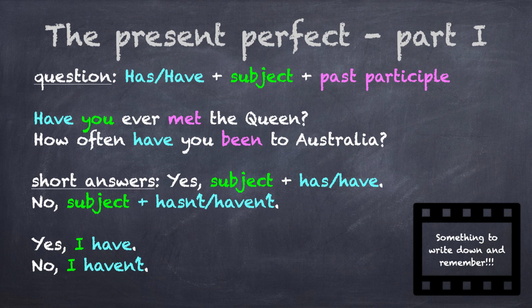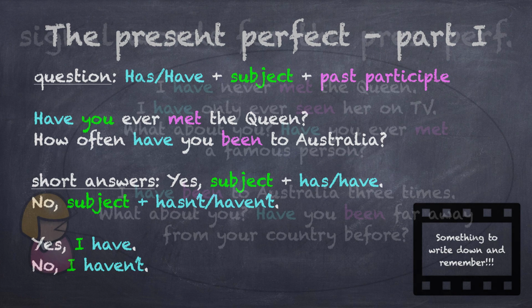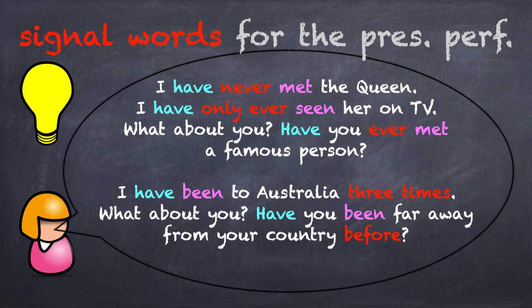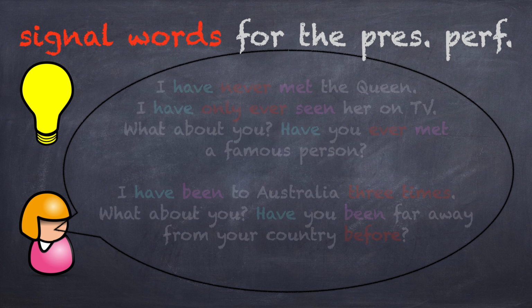Take a short break now if that was already a lot for you, before we go on to talk about why we use the present perfect. All these sentences tell you or ask you about something that you have experienced or haven't experienced in the past until now. The present perfect can express how many times you have done something. The signal words for this tense are never, ever, only ever, before, and anything that expresses how often you have done something, for example, once, 3 times, 100 times, and so on.